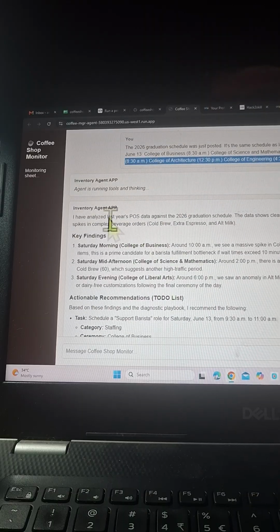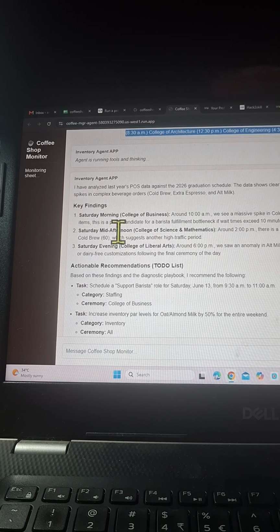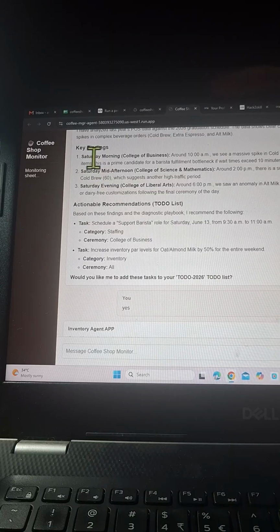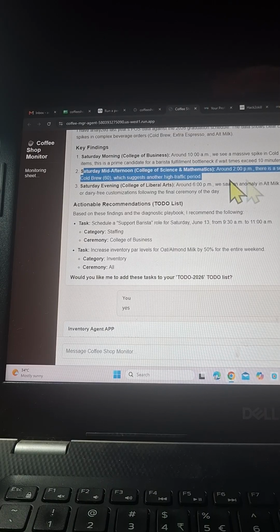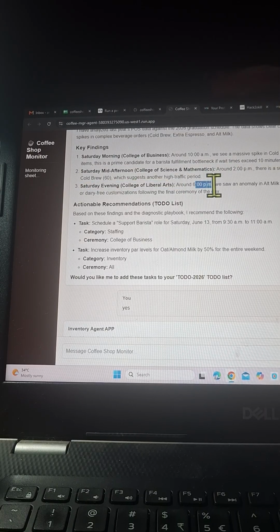Okay. So inside the inventory where we have provided the list, it says inventory agent tab. It is providing the answer. I've analyzed last year's POS data against the 2026 graduation schedule. The data shows clear correlations between ceremony completion times and significant spikes in complex beverage orders, cold brew, extra espresso, and so on. So clear findings: Saturday morning, College of Business, they prefer at 10 am. We see a massive spike in cold brew and extra espresso. Then Saturday mid-afternoon, College of Science and Mathematics around 2 p.m., sustained increase in order volume. Then Saturday evening, College of Liberal Arts normally.